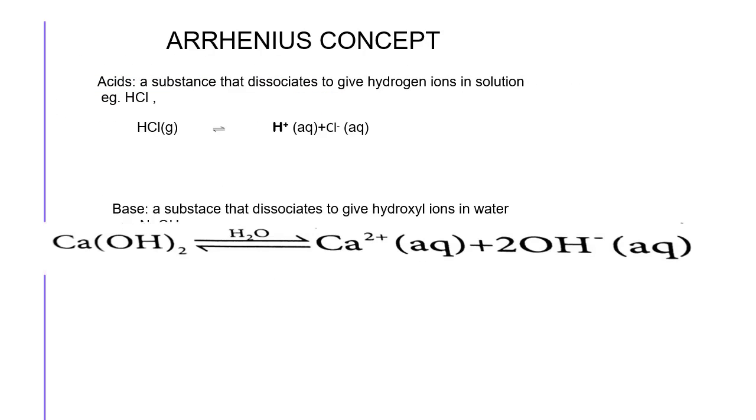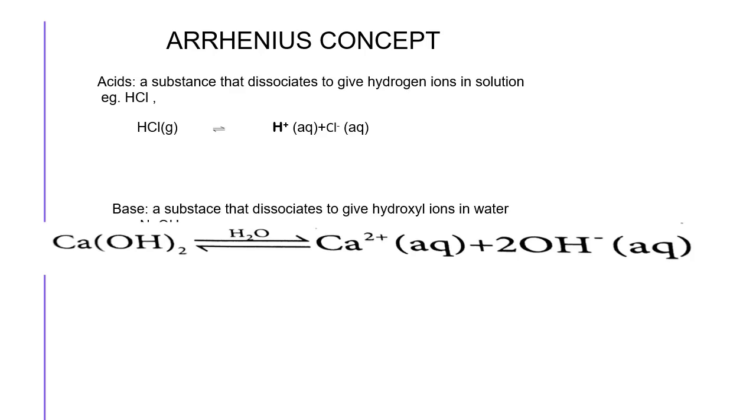The first one is the Arrhenius concept. In the Arrhenius concept, what are acids? It is based on dissociation. When acids are put into water, they dissociate to give hydrogen ions, so acids give H plus ions in solution.